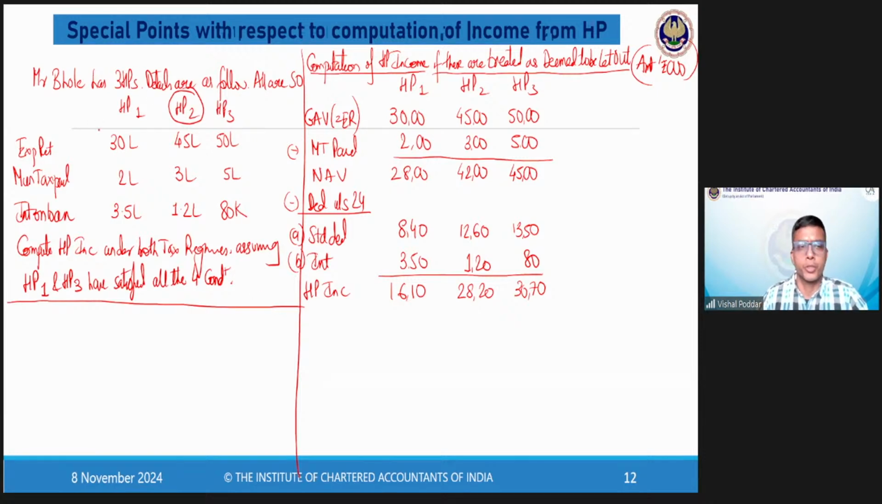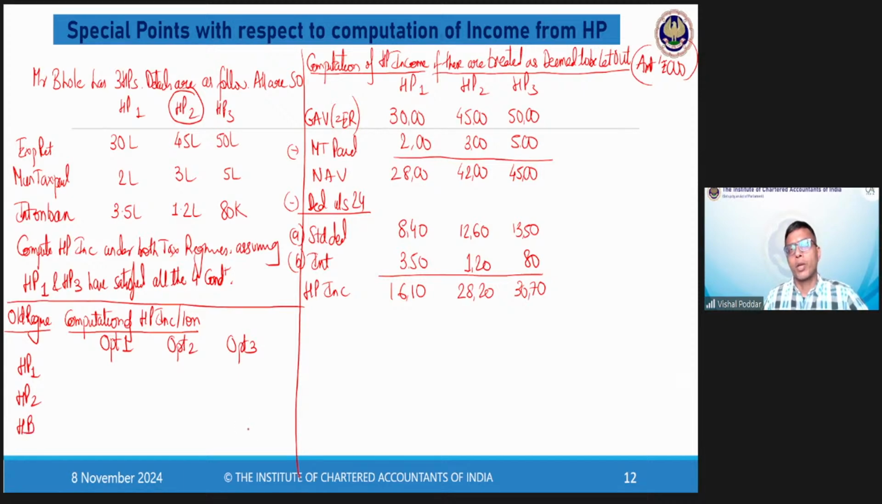Now comes my main computation, which I was going to show you here. That is under the old regime. Computation of HP income or loss. Now, please pay attention. You have different options. Option 1, option 2, option 3. What are these options? HP1, HP2, HP3. Now, what are these three options?